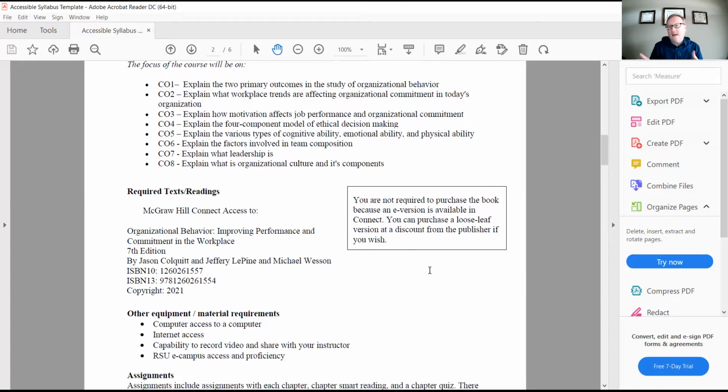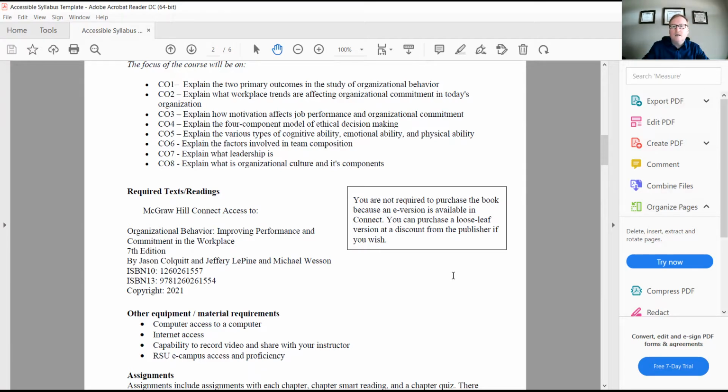Just remember, we're in an 8-week course. And if it takes you 2 weeks to get your book, then you're already moving through the class before you even get your book. If you really want a hardback, as far as I'm concerned, this is the 7th edition, the latest edition we're using. If you could get a hardback of the 6th edition, that's okay. The material really hasn't changed all that much. For those of you who just have to have a hardback, and I know there are people like that, I'm kind of like that myself.